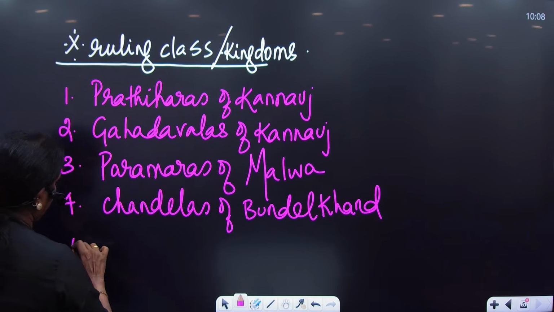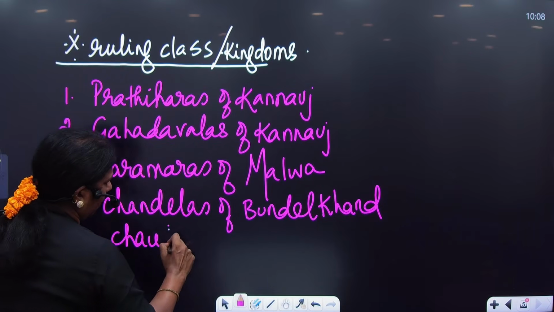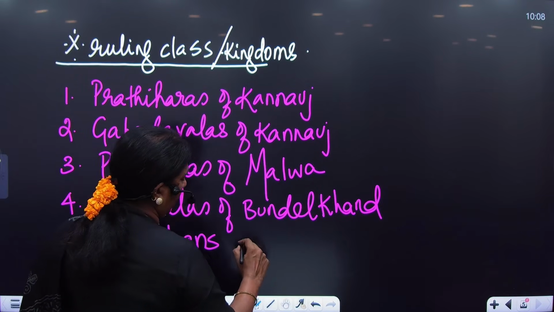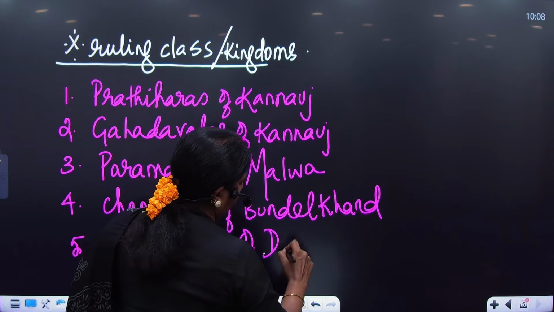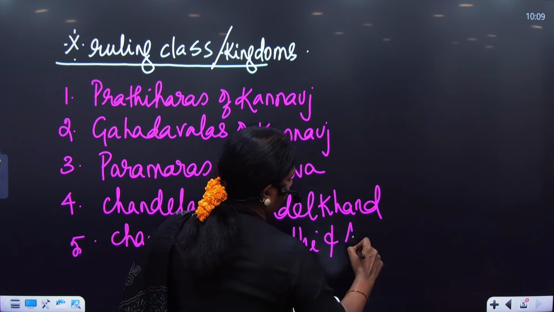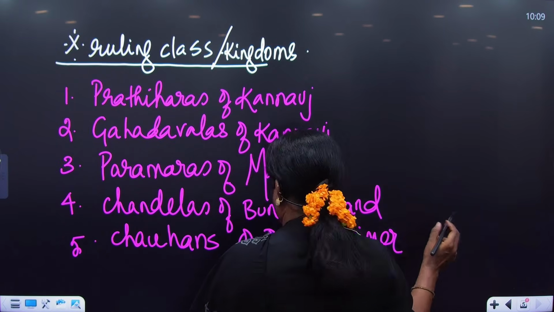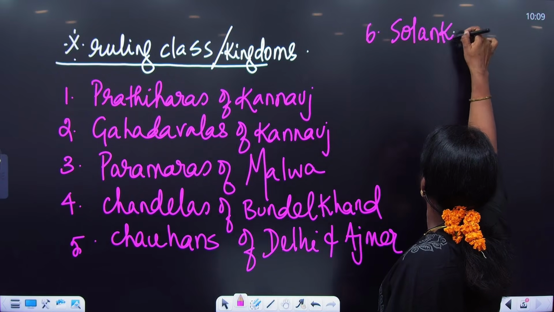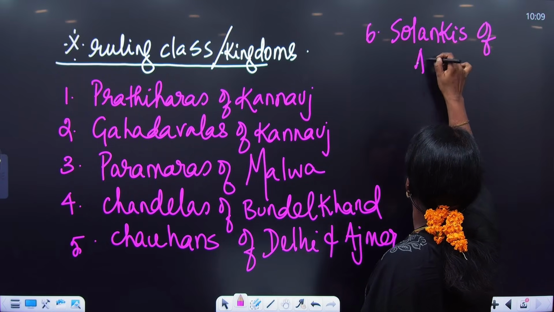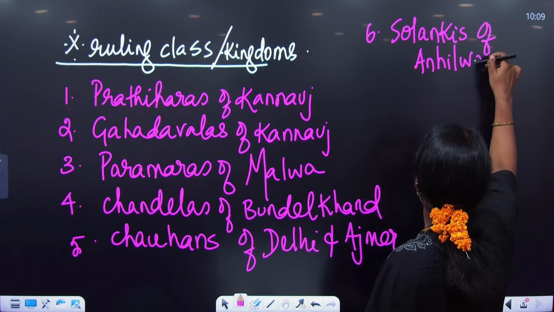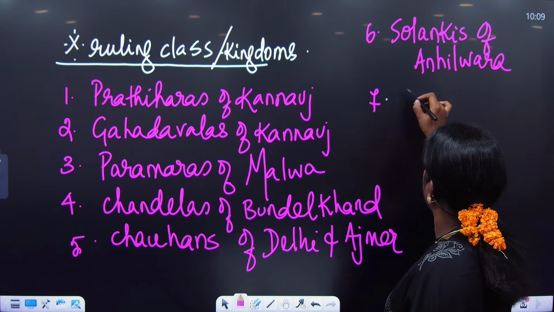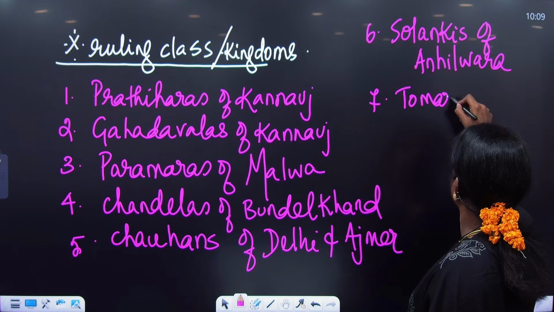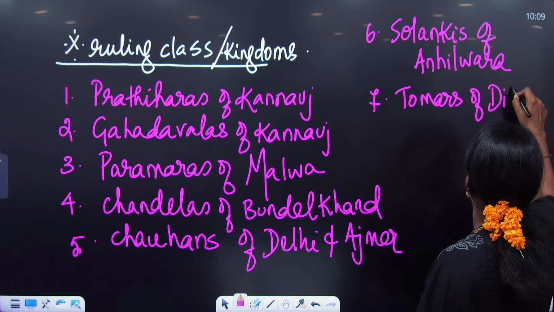The fifth one, the Chauhans of Delhi and Ajmer. Prithviraj Chauhan comes here. The sixth one, the Solankis of Anhilwara. The seventh one, the Tomars of Delhi.